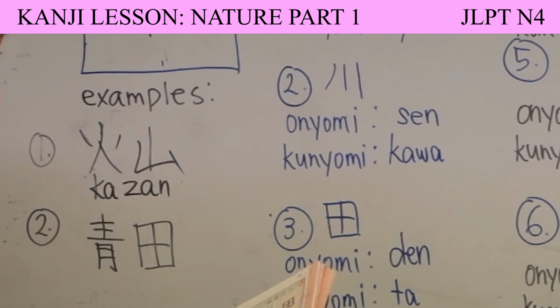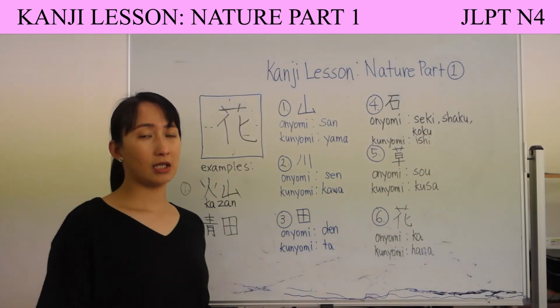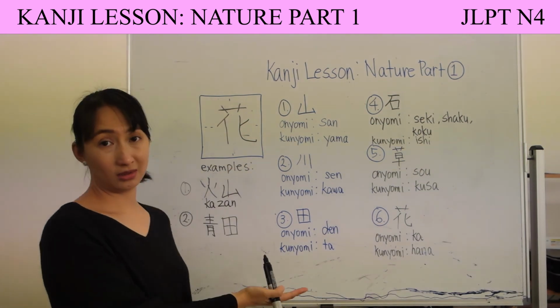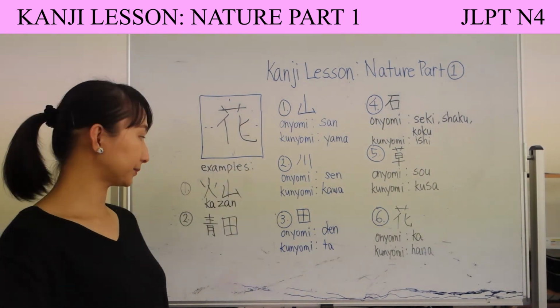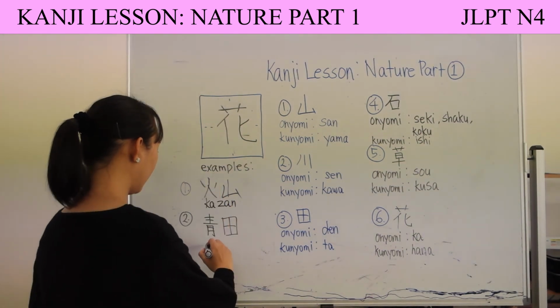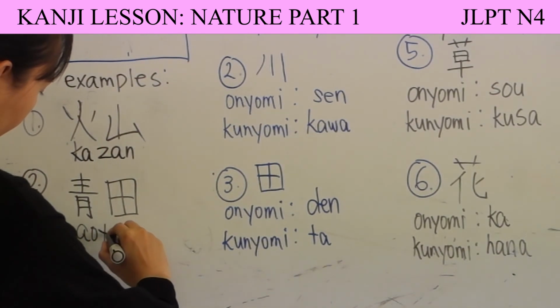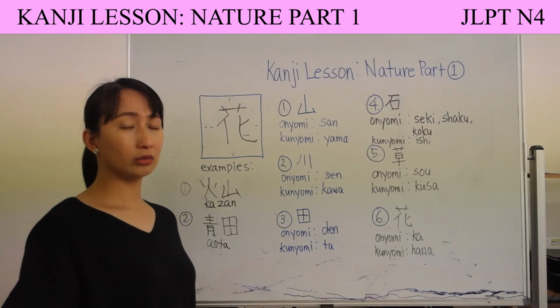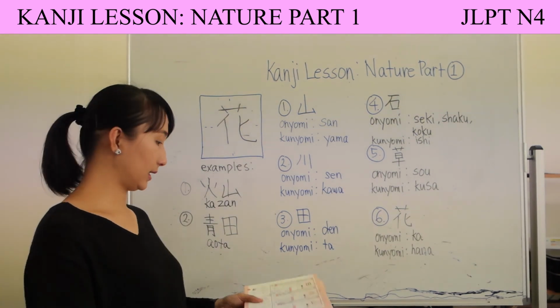I'm gonna give you 3 seconds to read this kanji. 3, 2, 1. The answer is ta, which means green field or green paddy.